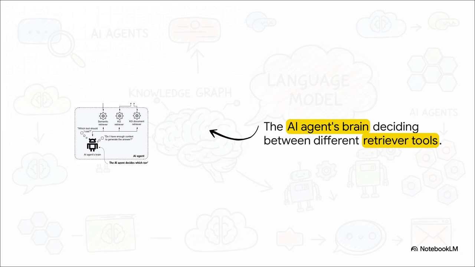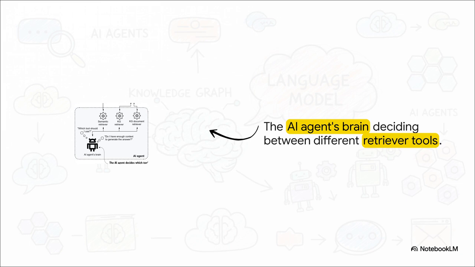To orchestrate this retrieval, we literally construct the AI agent's brain to dynamically evaluate your prompt. Instead of just blindly firing off a database query, the agent actually asks itself, wait, do I have enough context right now to generate a solid answer? If it doesn't, it uses its reasoning skills to pick from a predefined JSON schema of tools. It might grab a semantic retriever for your standard vector searches, maybe a knowledge graph retriever to strictly pull structured relationships, or even a specialized KG document retriever for unstructured text that's tied to specific graph nodes. It dynamically figures out exactly which tool is mathematically the best fit for the job at hand.